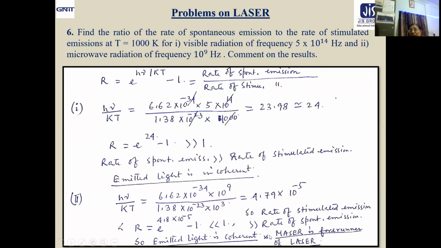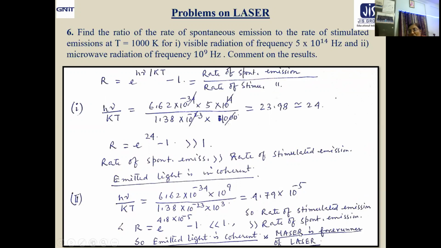And you already got the message that Einstein's idea was first used in case of the microwave, forming the maser. After that, we got the laser. Okay, that's why it is said that maser is the forerunner of laser.